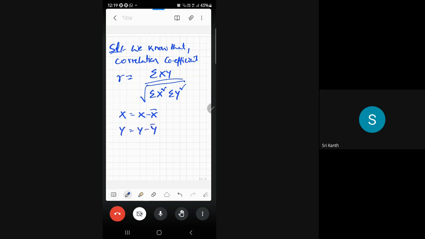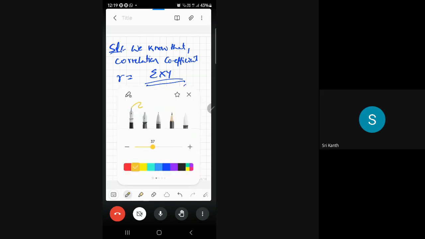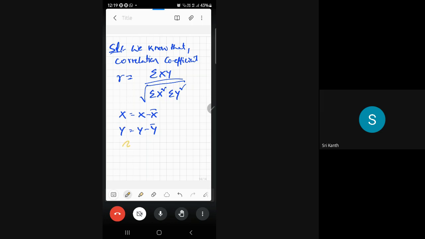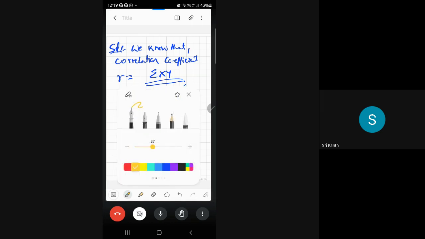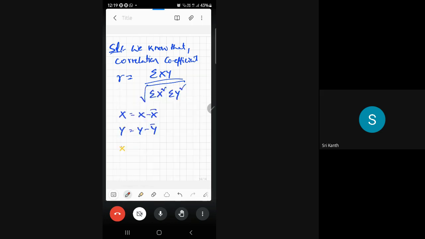First we need to get deviations, and to get deviations we need x bar and y bar. As we know, x bar is summation of x values divided by n, the number of observations.